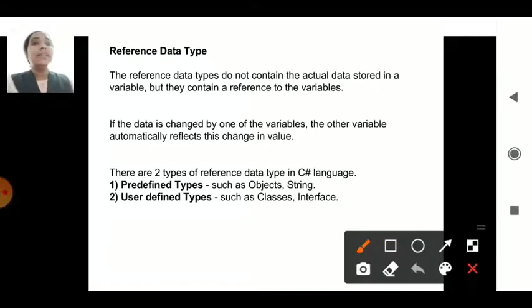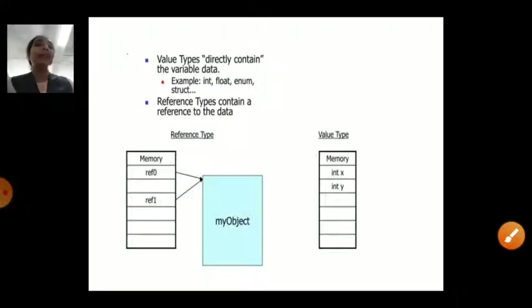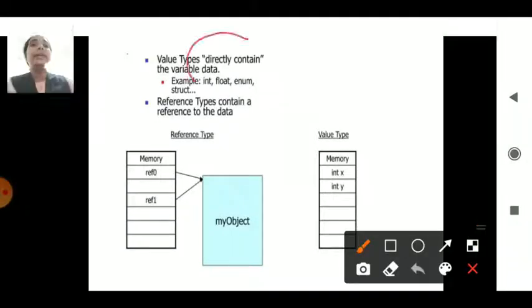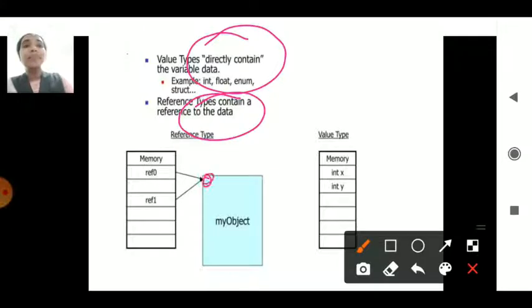In the reference types, you have two types you can see here: predefined and user defined. Predefined has objects and strings, and user defined has classes and interfaces. The value types in the memory directly contain the variable data, whereas the reference type contains a reference to that particular data. So when one object is created, it refers to that particular object in the memory. The next time another variable refers to the object, the value coming the second time will replace the first one.